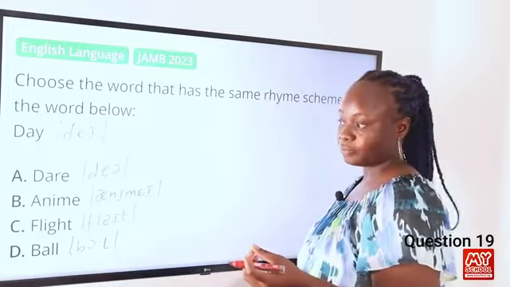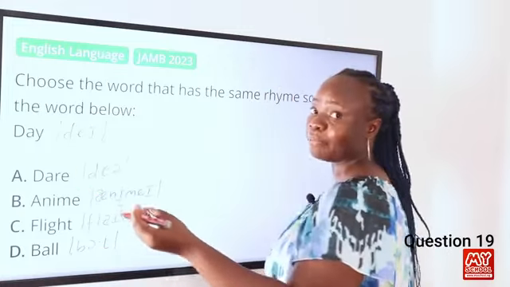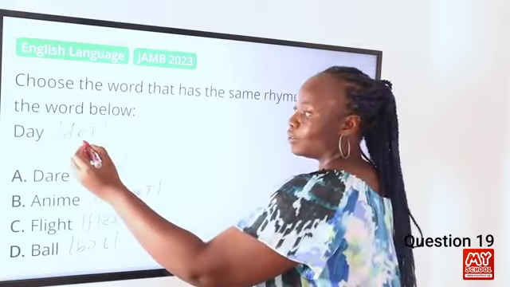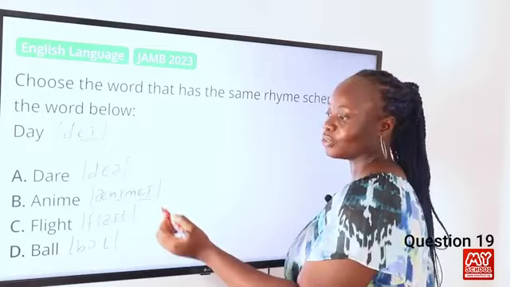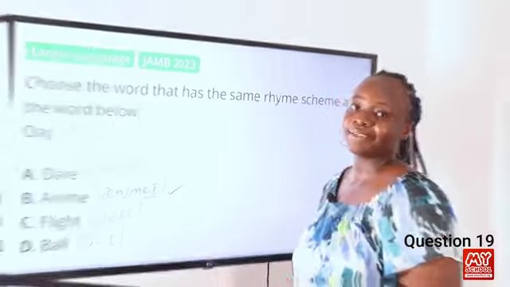So from the transcription, we can see that "they" and "anime" rhyme with each other because they end with the diphthong /eɪ/. So the correct answer to this question is option B, anime.